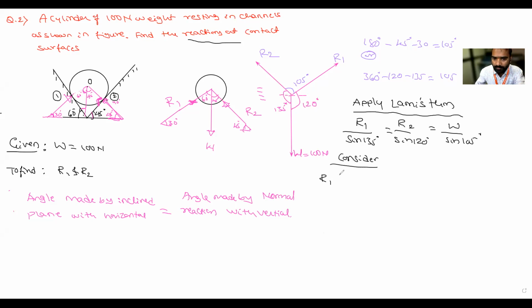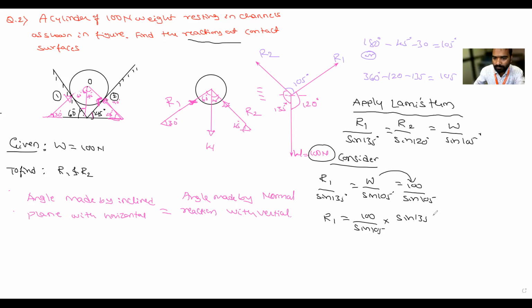So R1 divided by sine 135 degrees is equal to W divided by sine 105 degrees. In place of W, the weight is 100, so 100 divided by sine 105 degrees. Then can you calculate R1? R1 is equal to 100 divided by sine 105 multiplied by sine 135. Let's calculate R1. Calculate.